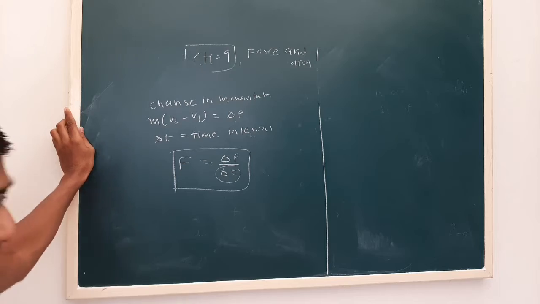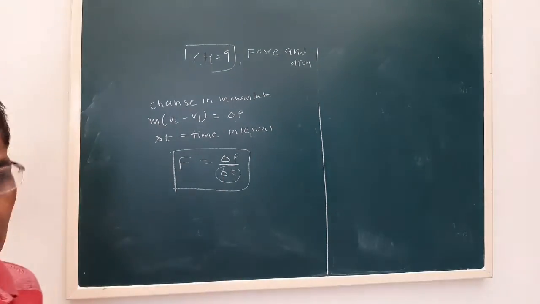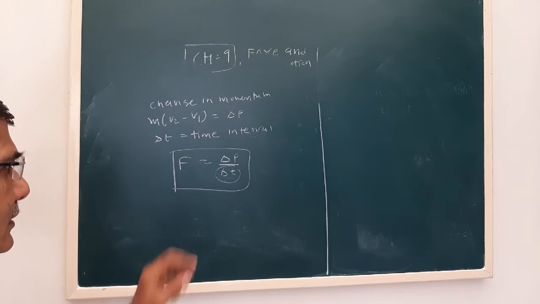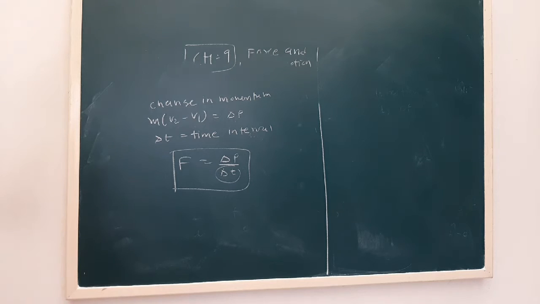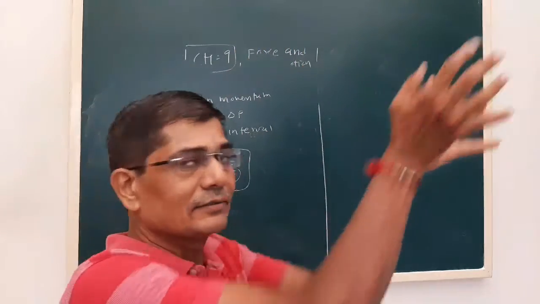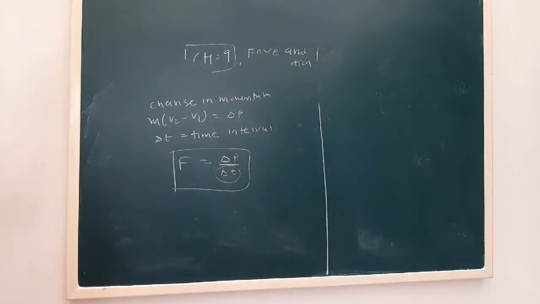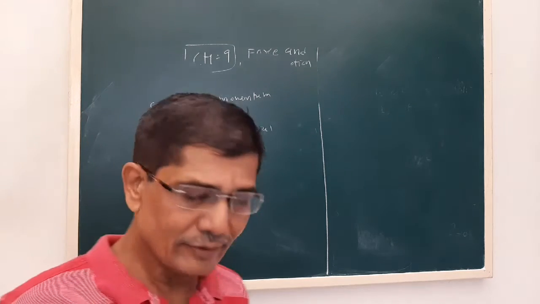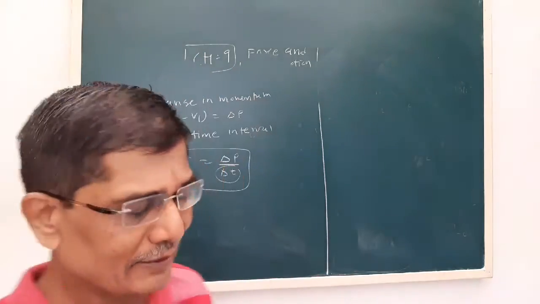So delta t will increase, force will decrease, and he can catch easily. If you try to catch like this, you will have some difficulty. But if you catch it like this, it will be easy for you. Those who are going for cricket coaching may have some experience.